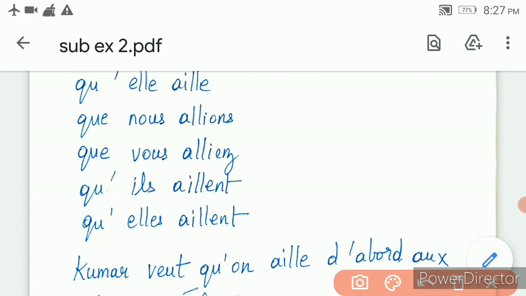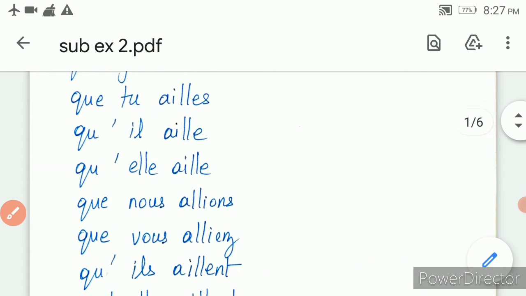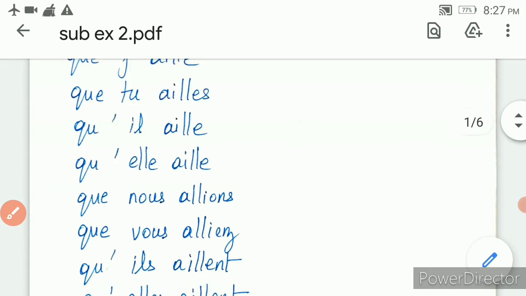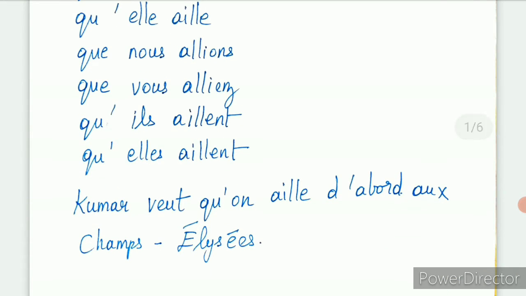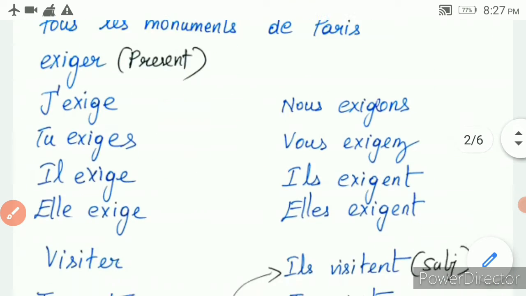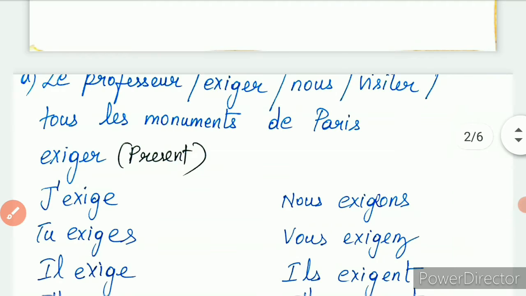So what is the il conjugation here? The il conjugation is this one only, il aille. So you have to take this il conjugation and write here. So Kumar will call aille d'abord du champ Élysée. Got it? Okay, now let me move on to the exercise.